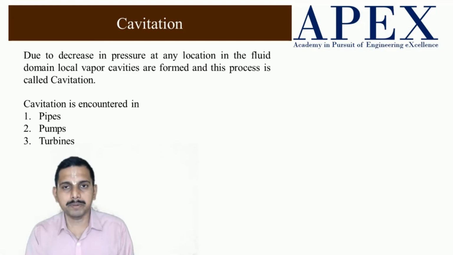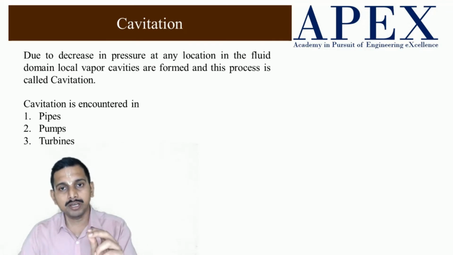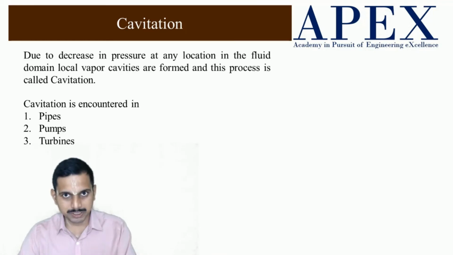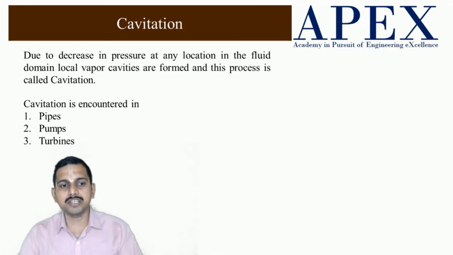When this happens, the water vaporizes and forms vapor cavities, and when these go through the pump where the pressure increases, the vapor cavities collapse, and it may create problems in the vanes of the pump.